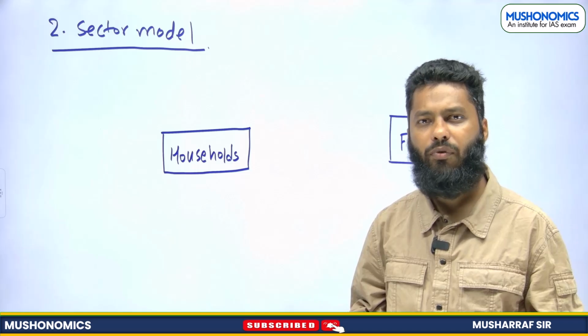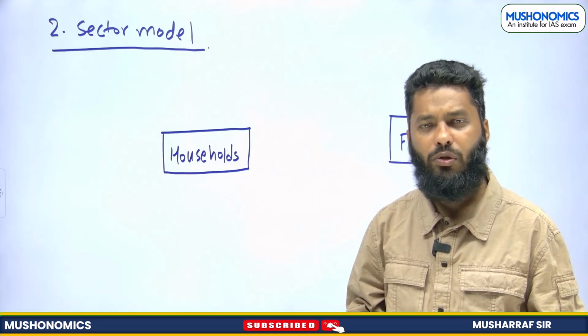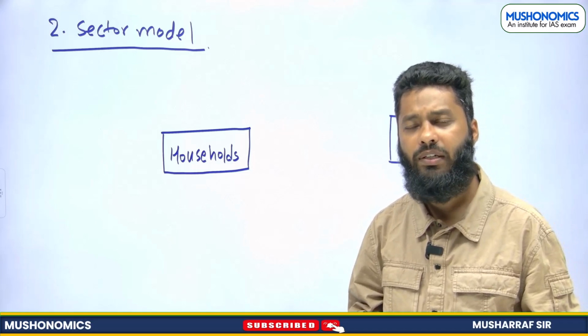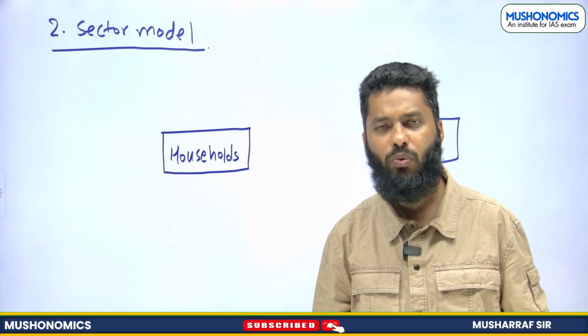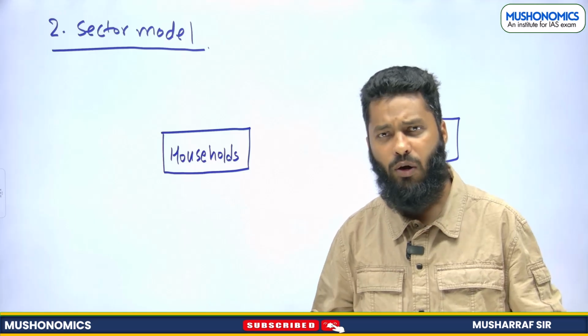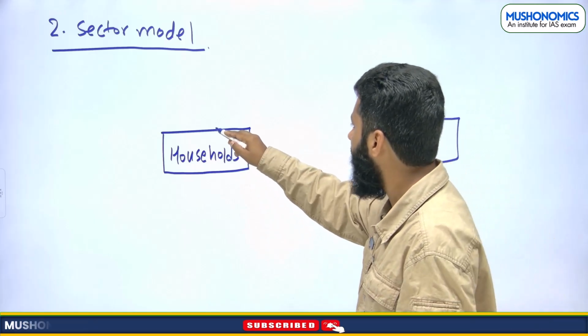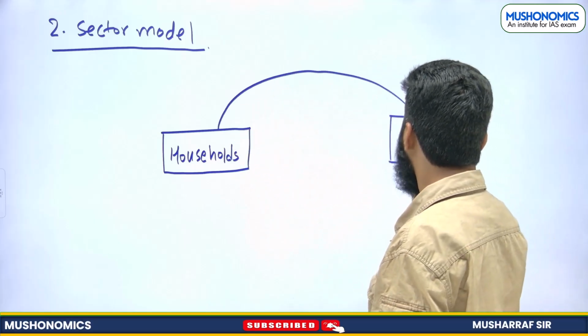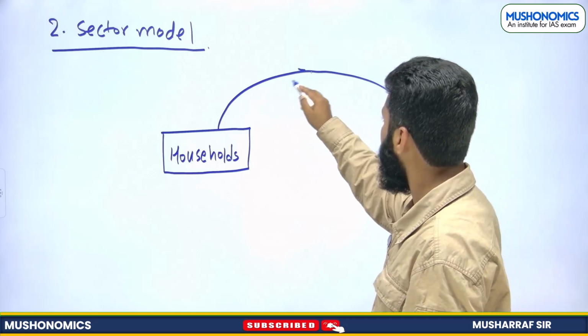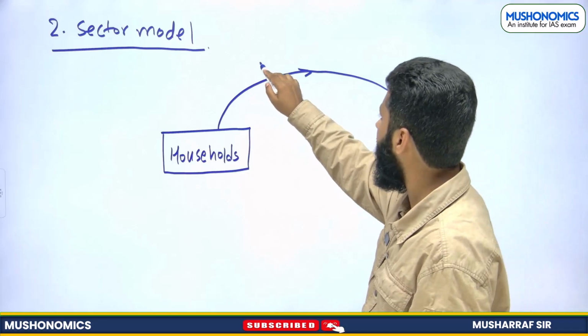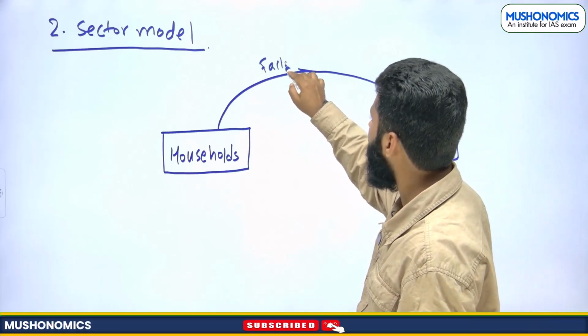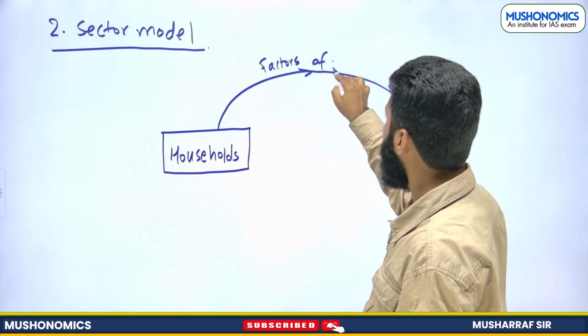Firms are involved in production of goods and services. So what do firms need? Firms need factors of production. And who are the owners of factors of production? The households. So households will provide what? Factors of production. Please see the direction of the arrow. Household is providing factors of production.